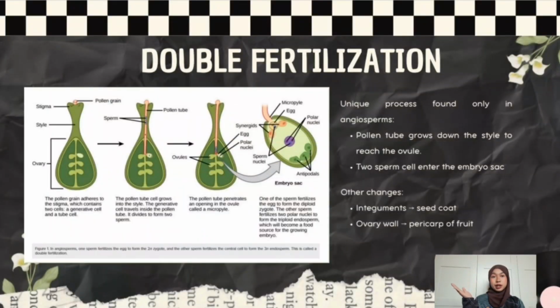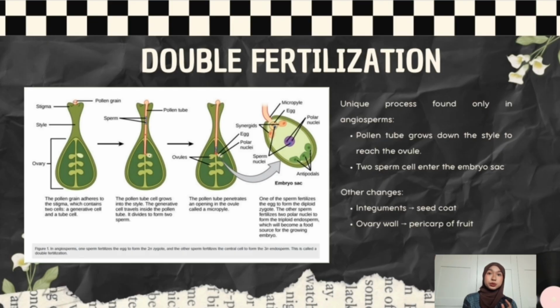So here is double fertilization. One of the most unique features of angiosperms is double fertilization. When a pollen grain lands on the stigma, it germinates and forms a pollen tube. This tube grows down the style and enters the ovule. Inside the pollen tube, there are two sperm cells. Sperm cell 1 fuses with the egg cell to form the zygote, which develops into the embryo.